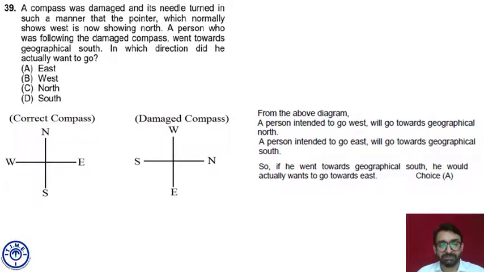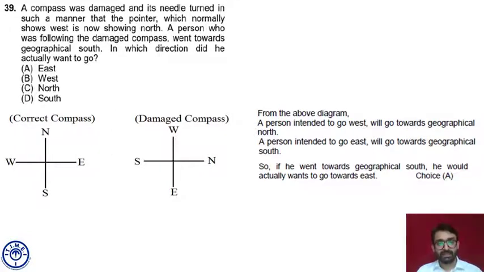If the correct compass permits, he is going south, and as per his incorrect compass, he is going east direction. He wanted to go east direction. Answer choice is A.